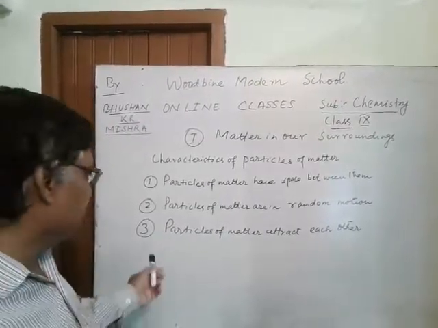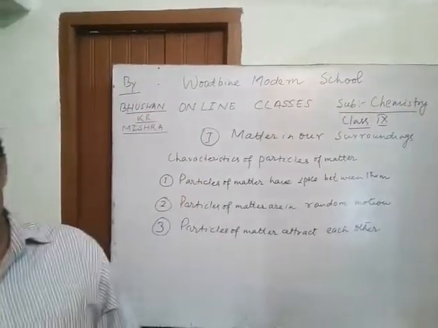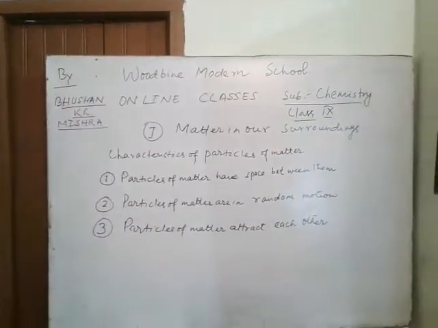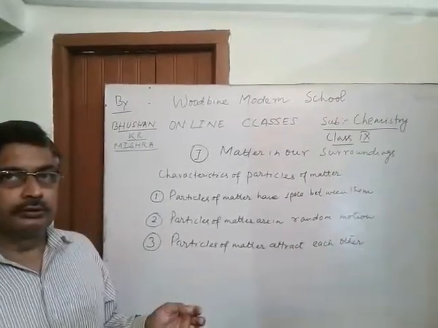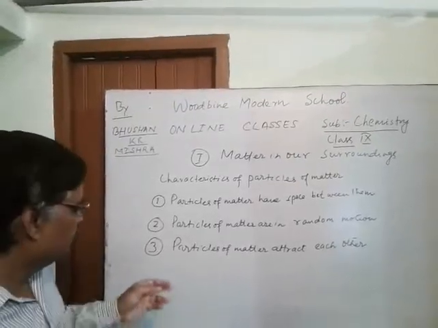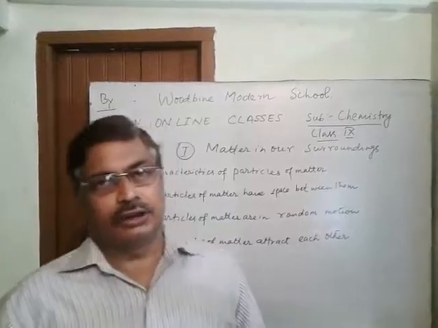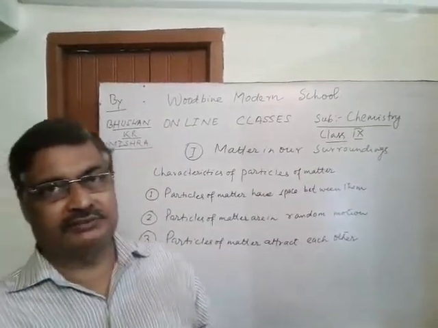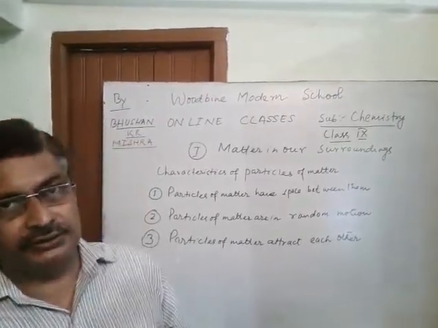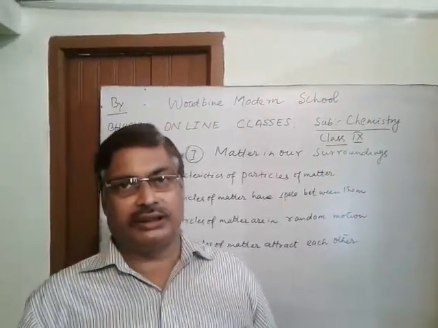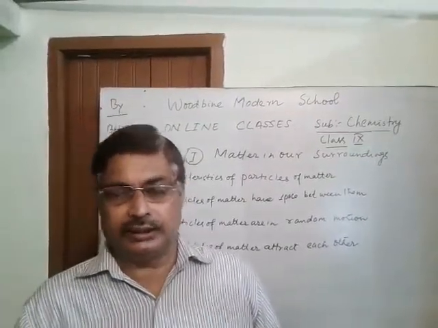Now our third is particles of matter attract each other. Now students, our third property was particles of matter attract each other. This property can be exhibited by taking 3 items, that is a nail, a piece of wood, a chalk, and a hammer.